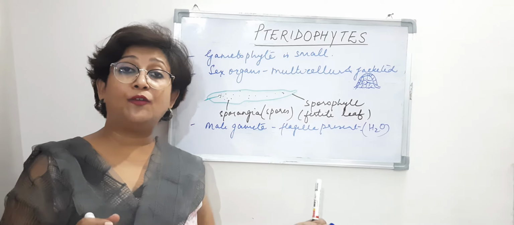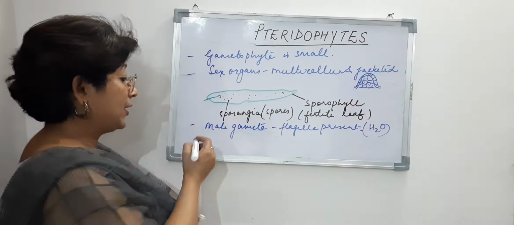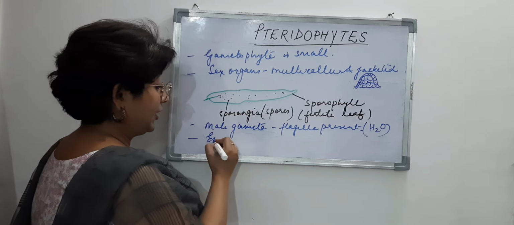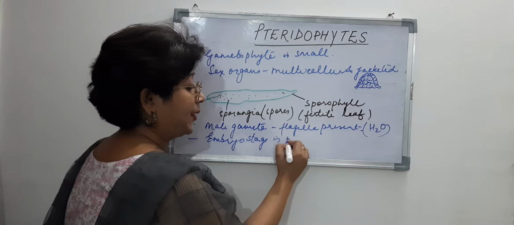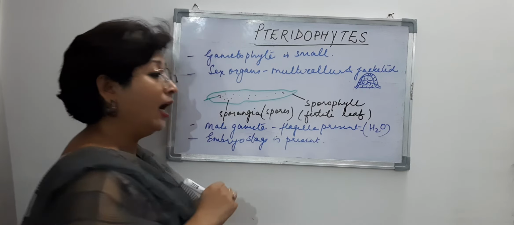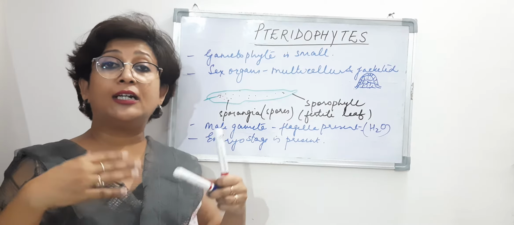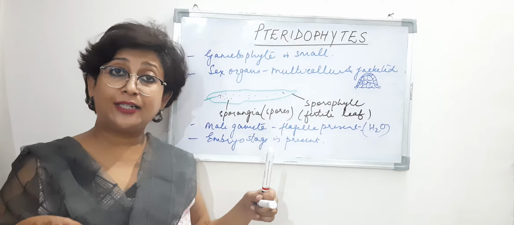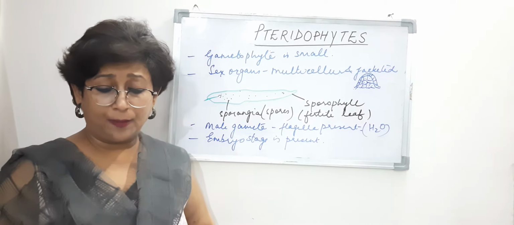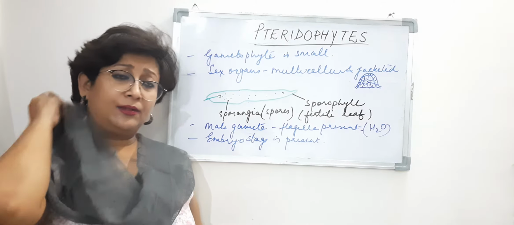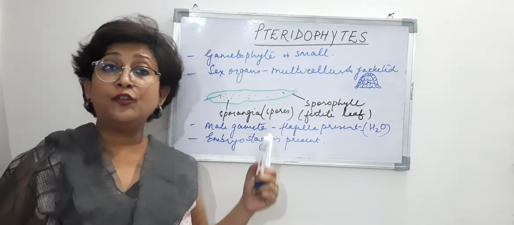Now in bryophytes, we said that the embryo stage is absent. But here in the pteridophytes, the embryo stage is present. So what is the embryo stage? After the zygote is formed in sexual reproduction, the zygote undergoes further cell division, which leads to the formation of the embryo. So the embryo stage is present. Now there are different types of pteridophytes. Out of those, one group are the ferns.